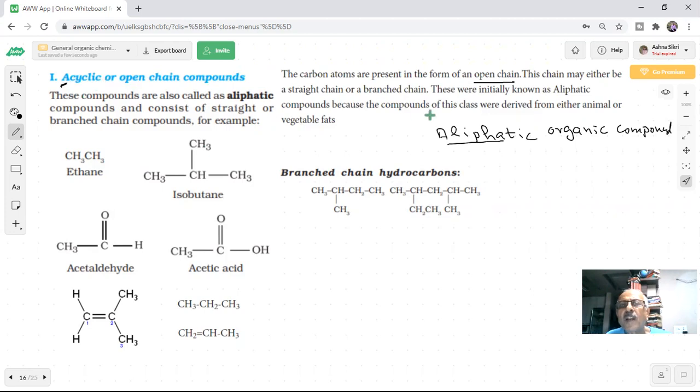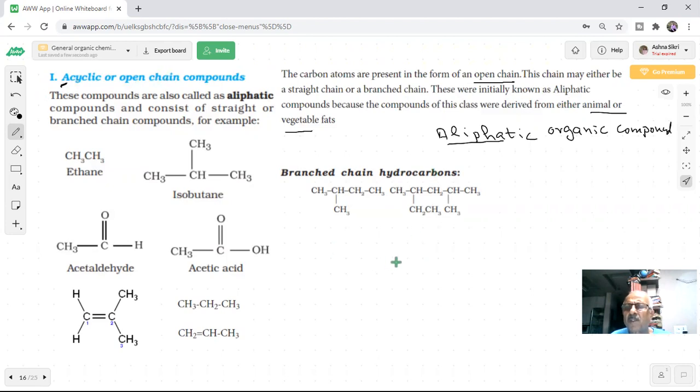These were initially known as aliphatic compounds because the compounds of this class were derived from either animal or vegetable fats. They were derived from animal or vegetable fats. That's why they were named aliphatic earlier. And in chemistry, we are giving them the name acyclic or open chain compound.